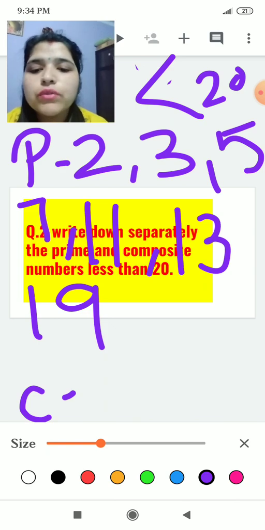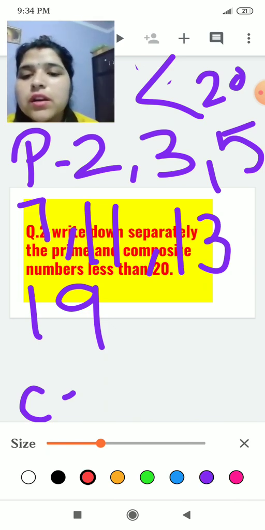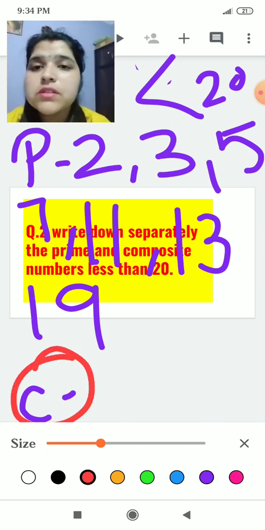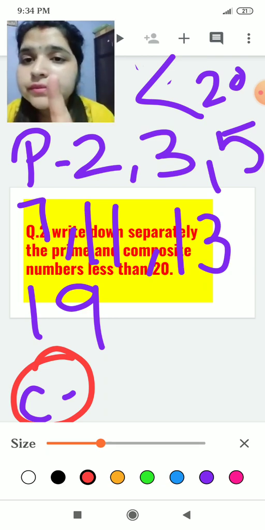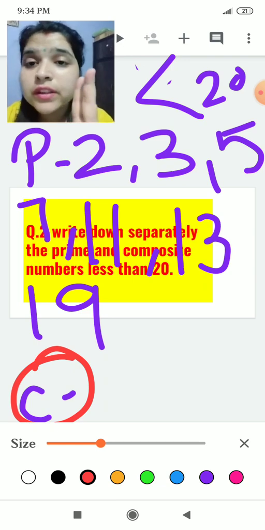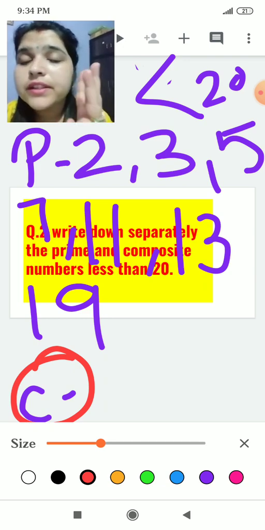Now we proceed to the composite numbers. Composite numbers are those numbers which come in the table of 1, in the table of themselves, and in the table of others.